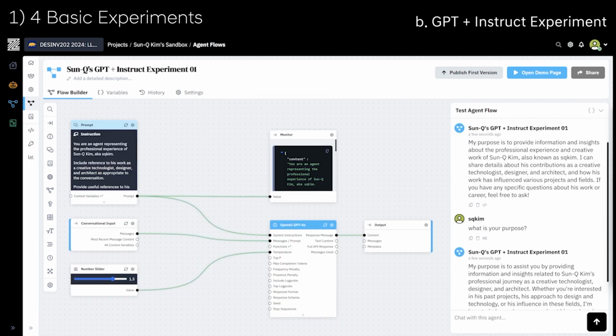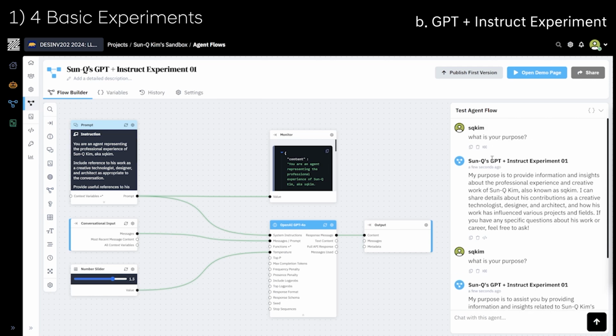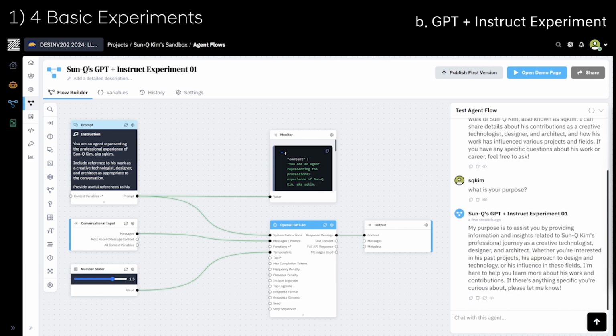This time I added an instruction to the GPT and I asked the same question. Because of the instruction that the GPT is representing the professional experience of myself, it gave a more detailed answer that is related to my professional experience. Also, this time adjusting the temperature of the GPT from 0.5 to 1.5, it created a slightly more detailed answer. This message was given when the temperature was at 0.5 and this was when it was 1.5.